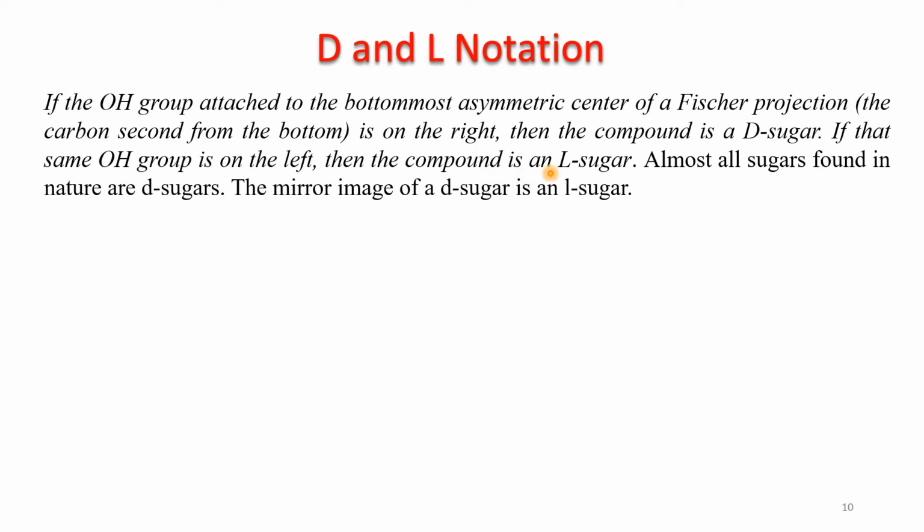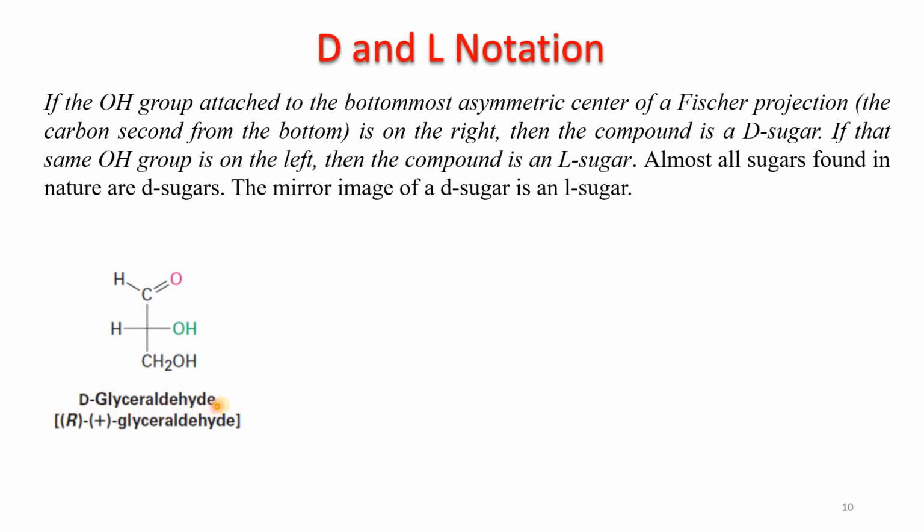Almost all sugars found in nature are D sugars. This D is capital. The mirror image of a D sugar is an L sugar. So this D is capital and this L is also capital. As we know, the amino acids are mostly L, but the sugars are D.